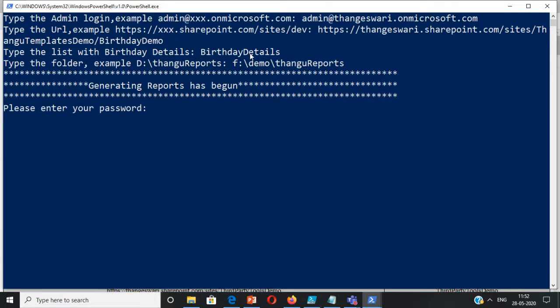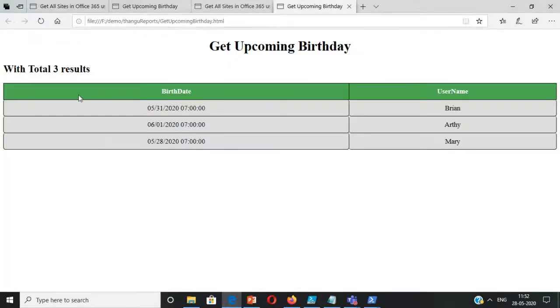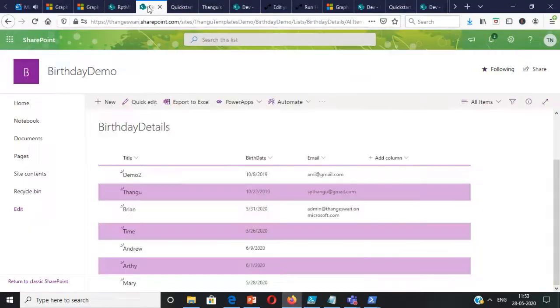I give the birthday details list, and then I have to give the password. Once you give the password, based on the size of your data, it will generate the report, and I can see that there are around 3 users. This is the birthday list. Look at this, Aarti's birthday is June 1st, which is in the next 7 days. So this can be handy.